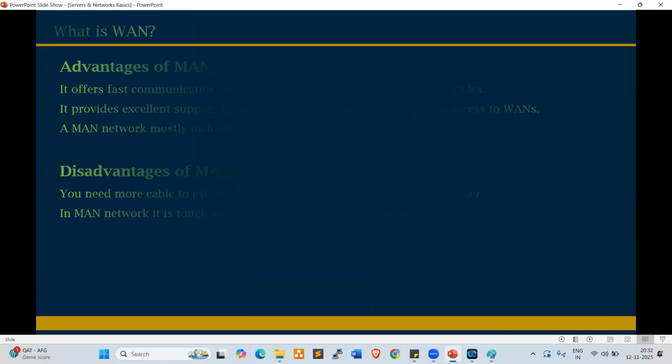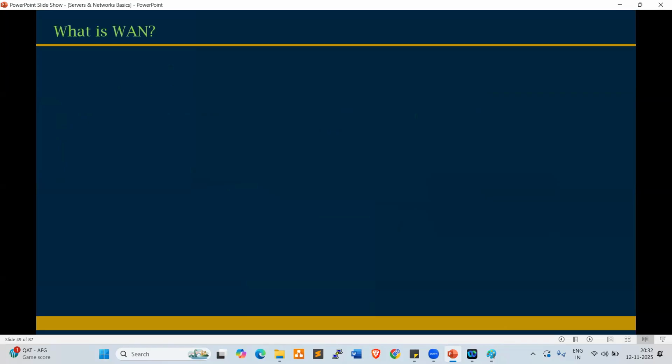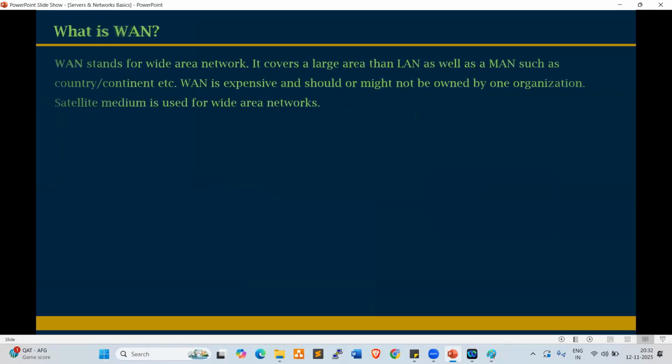Next one. What is WAN? Wide Area Network. Look at this. It covers a larger area than LAN as well as MAN, such as a country and a continent, etc. So country to country, continent to continent. WAN is expensive and might not be owned by one organization. Okay, because it is a bit costlier, country to country, continent to continent, right?